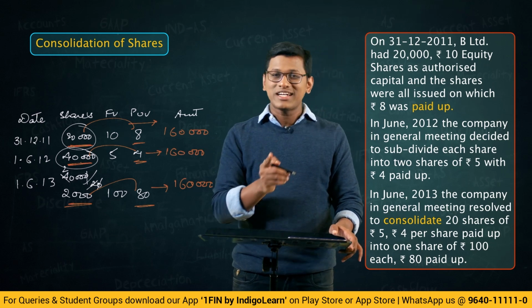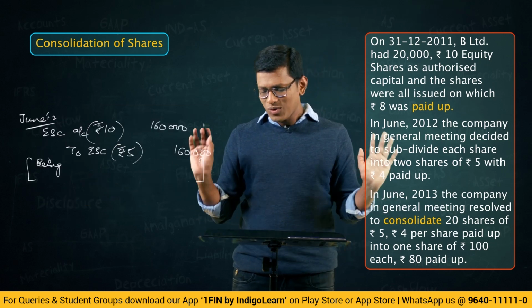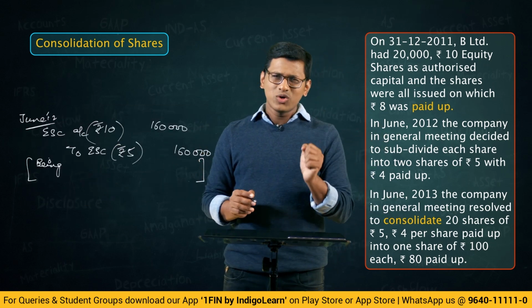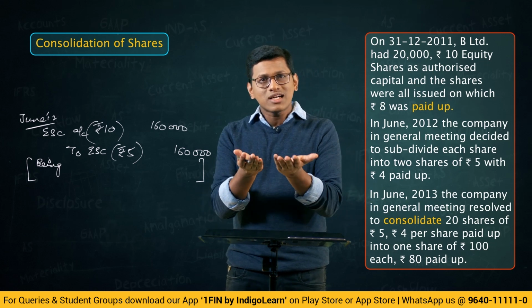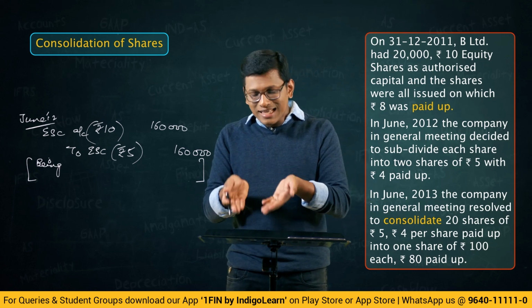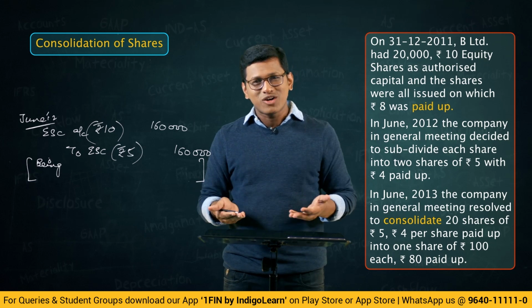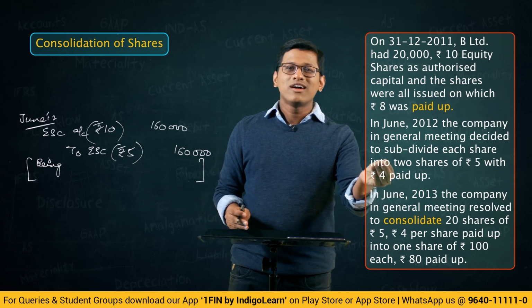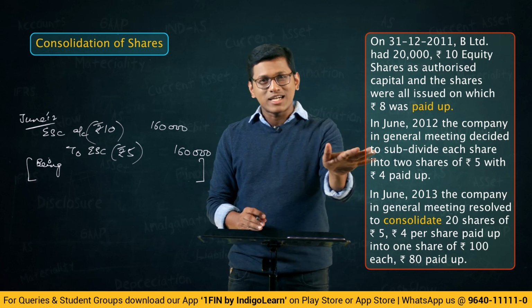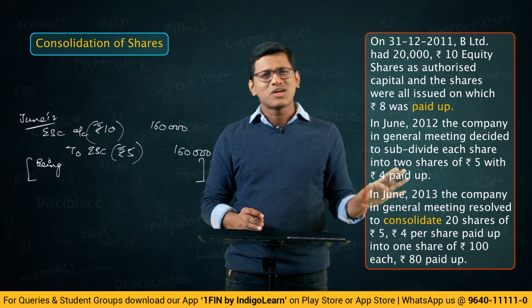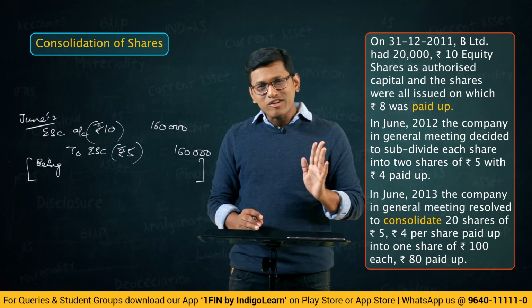Now 40,000 into 4. That's exactly what we need to write in the narration. I know some students who keep remembering narrations. Hey, don't do that here. Narration is something where you have to see the journal entry, understand the logic of the journal entry, and for a 5th class student, if you have to explain, oh, this is what has happened. So for that purpose, you have to write in some simple words what exactly that journal entry reflects.